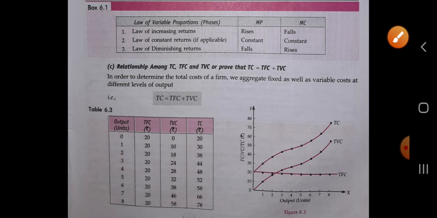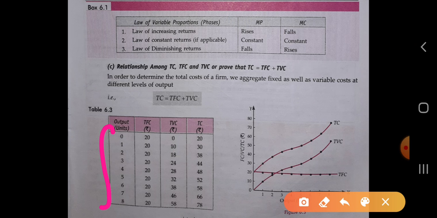So we will see the diagram where the output is 0, 1, 2, 3, 4, 5, 6, 7, 8. The TFC is always constant, as we already studied, because it always remains the same. And the TVC is 0, 10, 18, 24, 28, 32, 38, 46, 58. And how do we calculate the TC? We will add both of them.